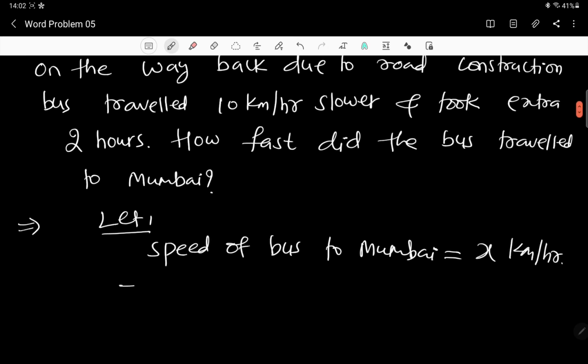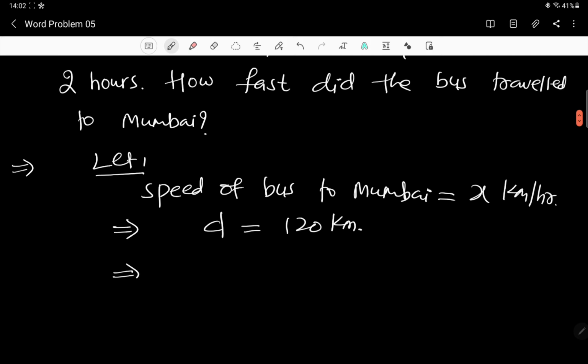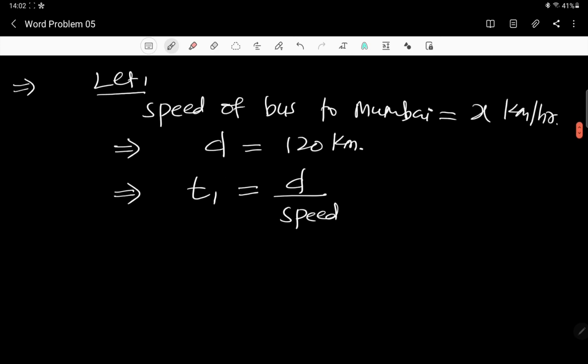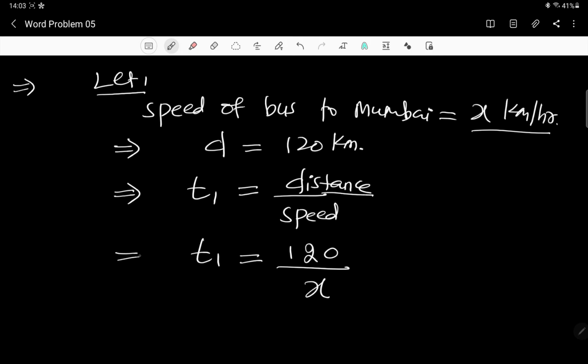Now when it was going to Mumbai, the distance was 120 kilometers. Let us assume that while going to Mumbai it took time t1. Time is equal to distance divided by speed, everybody knows this. Distance is 120 kilometers and the speed is x, so t1 equals 120 by x. Let me name it as equation number 1.